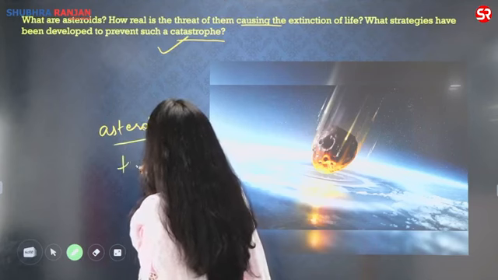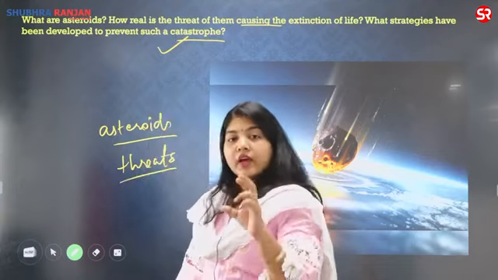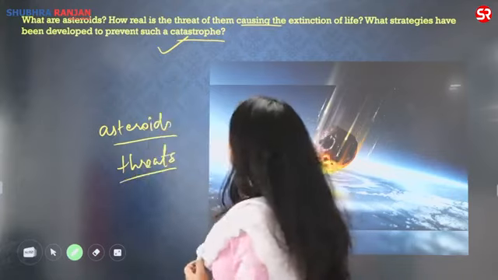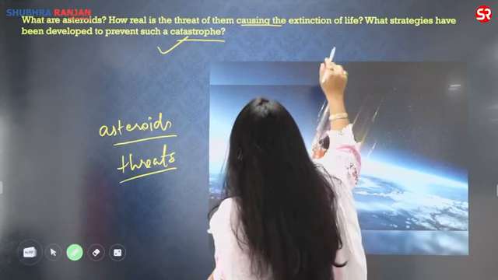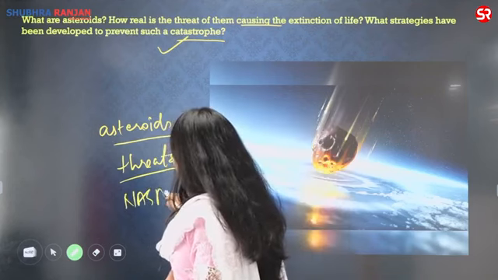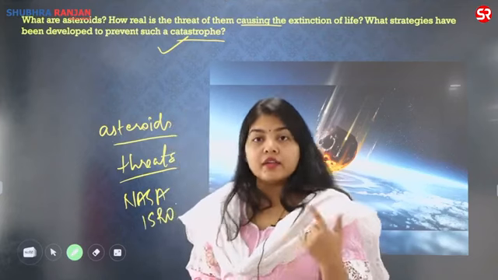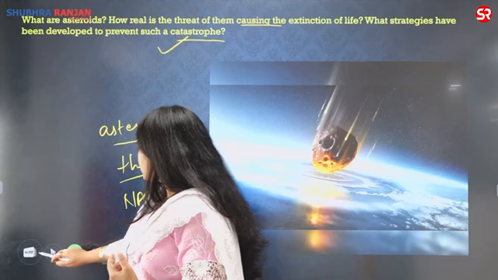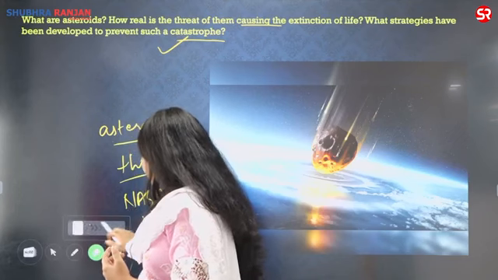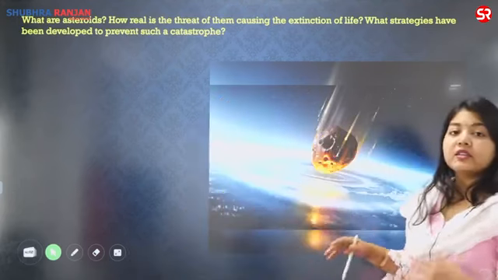Then we need to address the threats and how real the threats are. So we have to give one or two examples of how in previous times asteroids have caused destruction. What are the strategies? Here you have to write about the initiatives from NASA and the plans of ISRO to handle the asteroids. If at any time they hit the Earth, how will they tackle this issue? So this is what this question is actually asking from you.